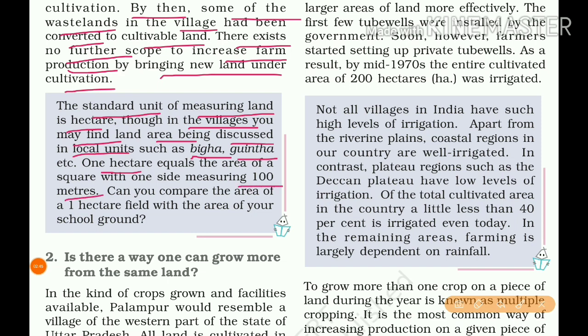So a square with one side measuring 100 meters means the total area is 100 into 100, that is 10,000 square meters. Can you compare the area of 1 hectare field with the area of your school ground?